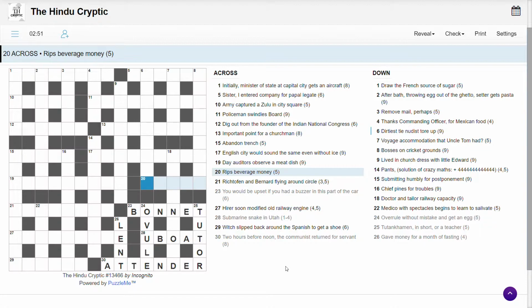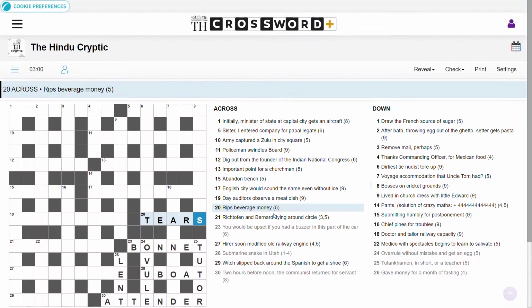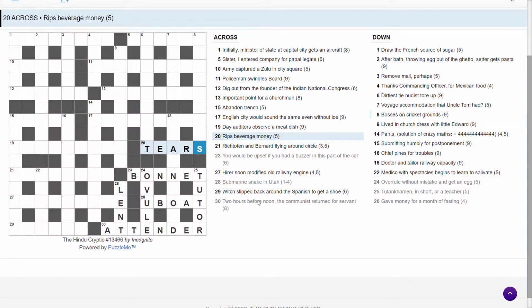Rips beverage money. Tears, I want to put, oh, it is tears. Now this is a local Indian reference. Tea is a beverage. Of course, tea comes from India as well. And RS, rupees, I believe, is money, the local money in India.